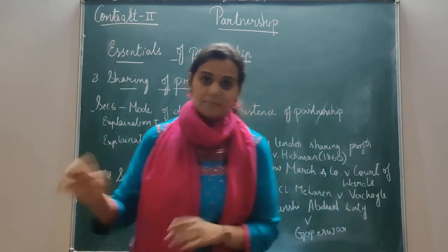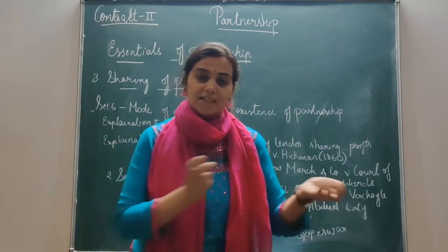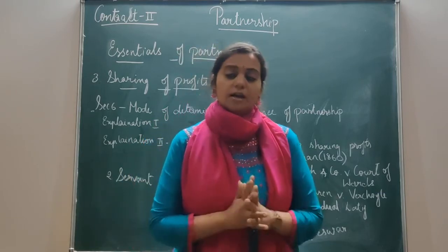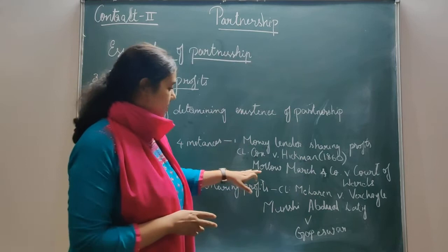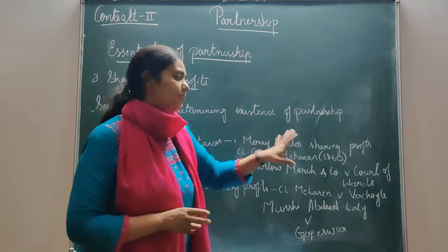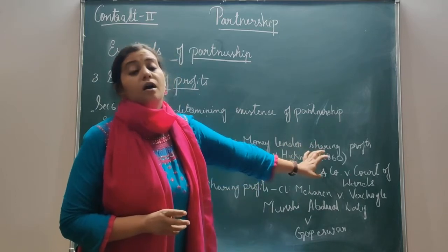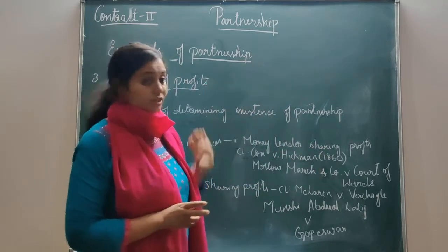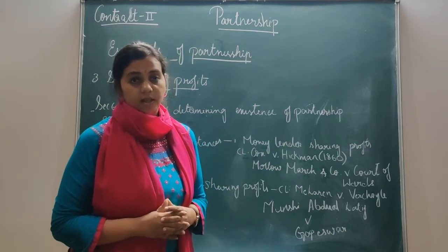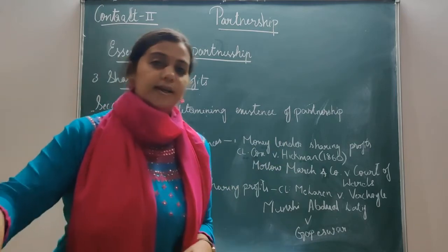They have lent certain money, so they are giving their profits. So it was held that the creditor and debtor, whatever the relationship exists, cannot be called partners of the firm, even though they are sharing the profits. Clear? Now we'll move on to the next one.